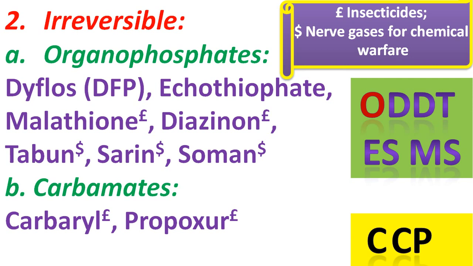When we come to quick revision, what was the classification we were studying? We were studying cholinergic drugs. Cholinergic drugs were further classified into two broad classes. One was cholinergic agonists, and the second was anticholinesterases.